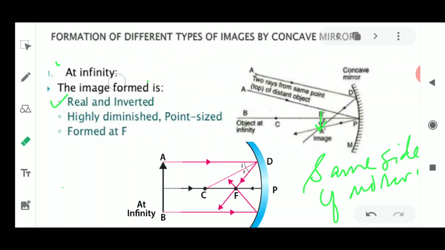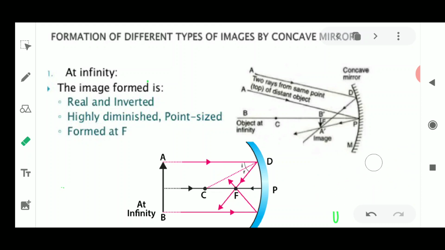Please remember all these small concepts, because you are going to lose marks in the examination if it comes to drawing. It is a very important part of this light chapter to draw the ray diagram. Sometimes it comes in the form of completion, where you have to draw and complete the ray diagrams, and sometimes in the examination various positions are given and you have to draw the complete ray diagram, and for that you need to draw the arrows and all. You have to draw such a neat diagram.